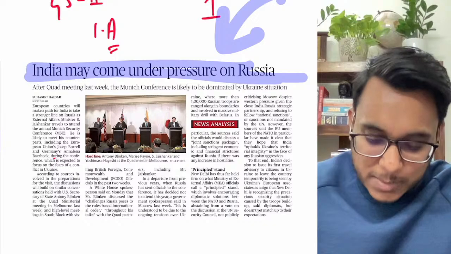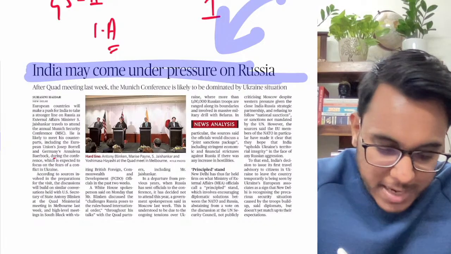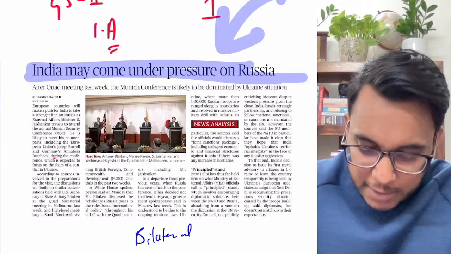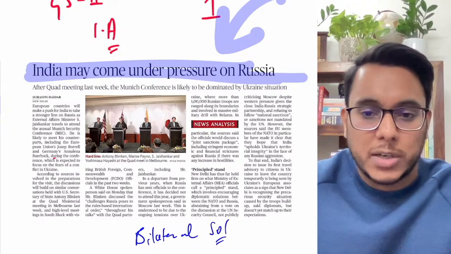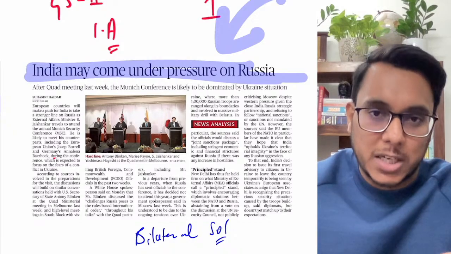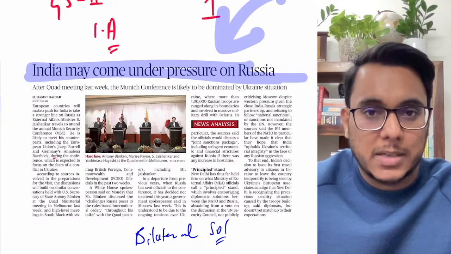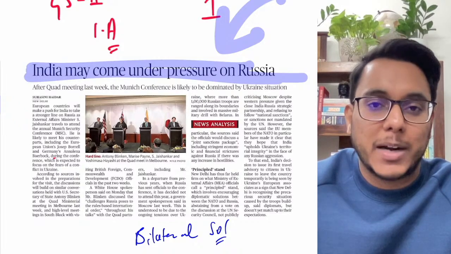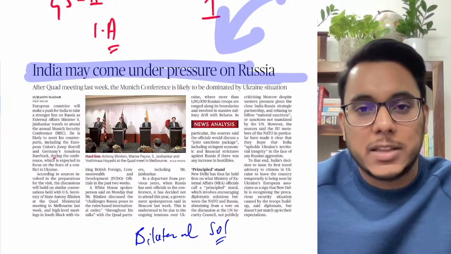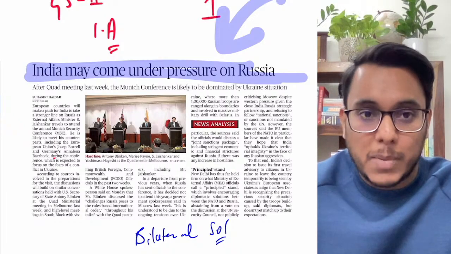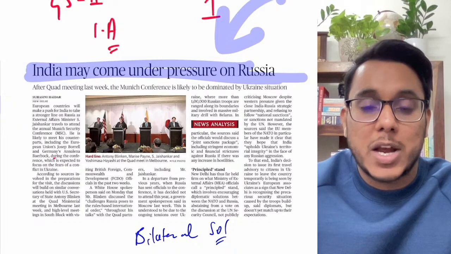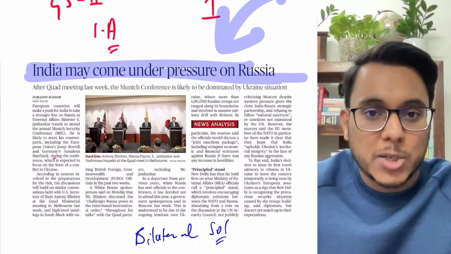India is just saying that we are in favor of a bilateral solution. This is because the USA as well as Russia are both important partners of India. With the USA we are cooperating in the Quad, and Russia is our defense supplier. We are procuring the S-400 missile system from Russia, and BrahMos is a joint collaboration of India and Russia.